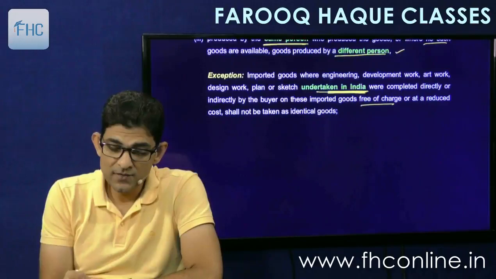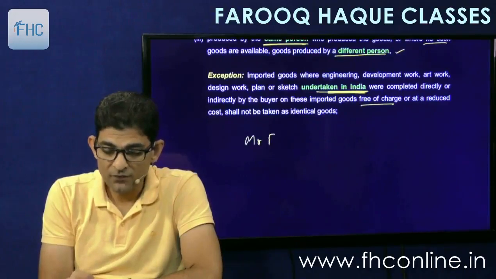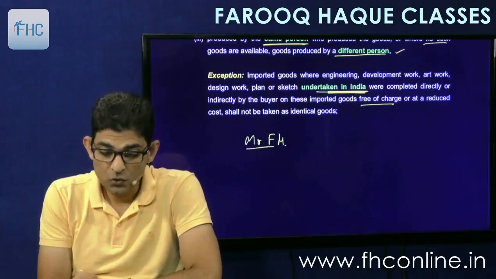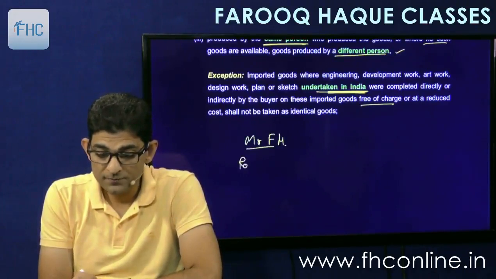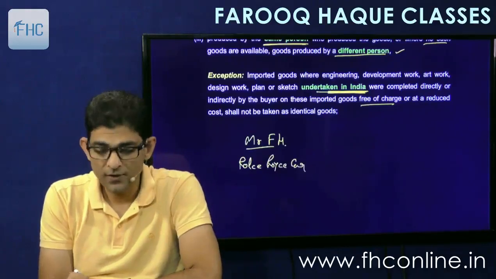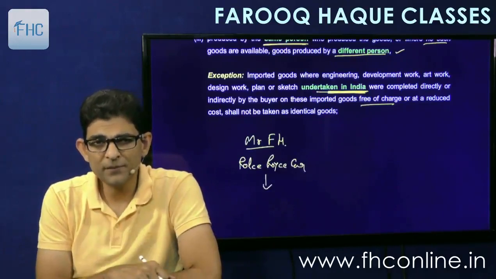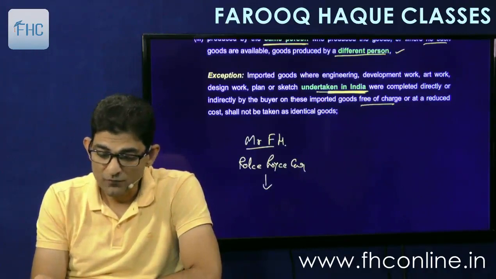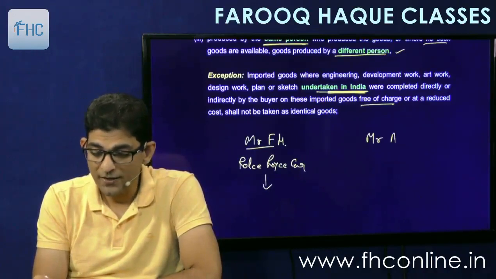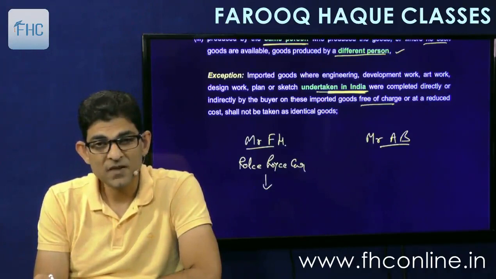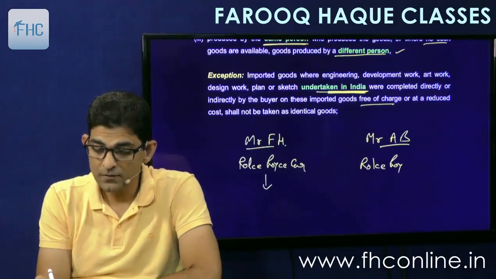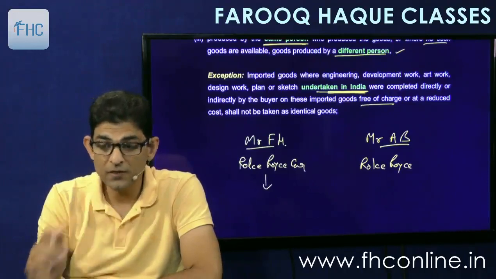Therefore what happens here is that this is Mr. FH, Farooq Haq, who is importing goods. For example, he imports Rolls-Royce cars, and since I am the major shareholder in the company, we are related, so my price is rejected. Now you have also imported a Rolls-Royce car. You are Mr. AB, Amitabh Bachchan. Same brand, same model of the car.